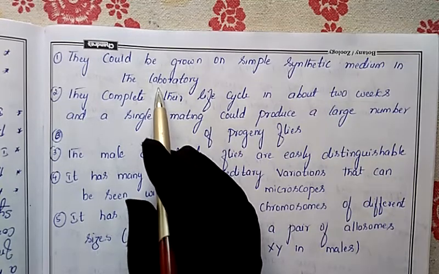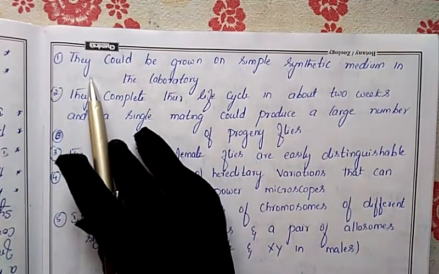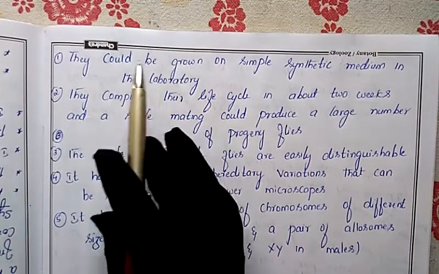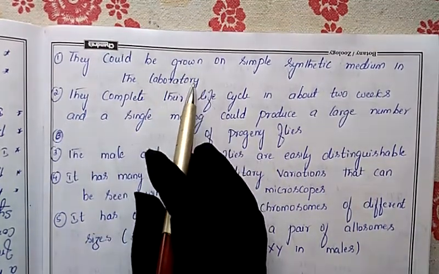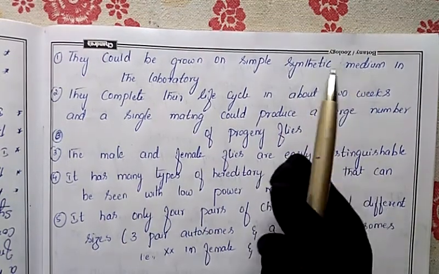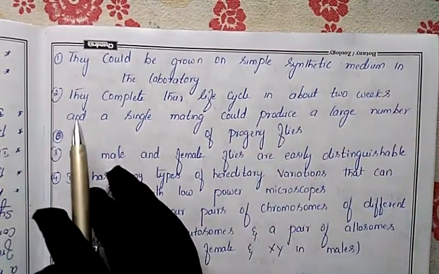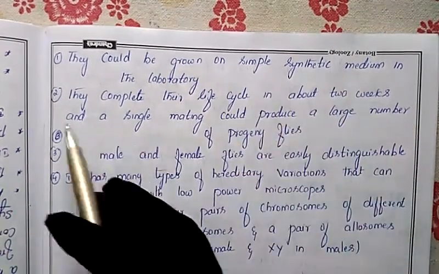So why did he select Drosophila for his experiment? This is the first reason: it can easily be grown in the laboratory using a simple synthetic medium only, with no need to spend more money to cultivate these insects.